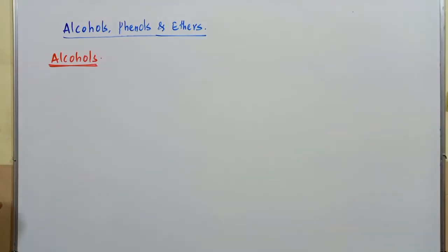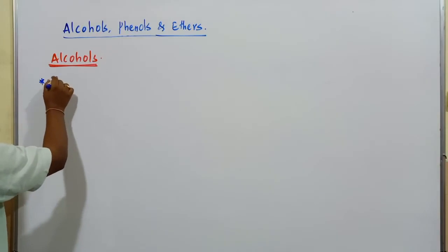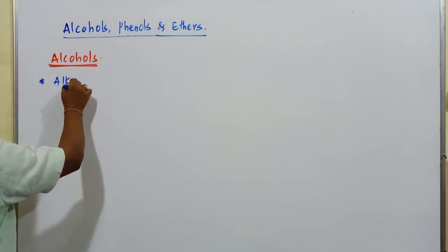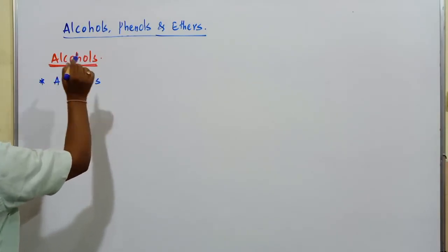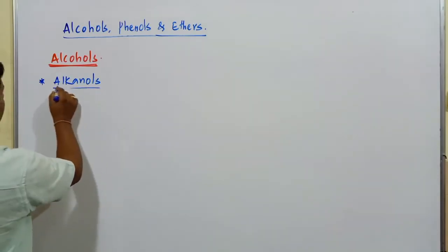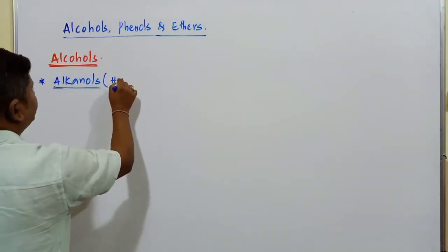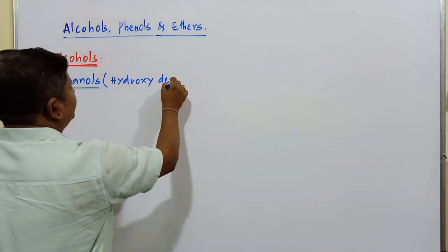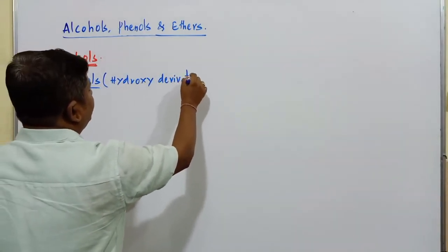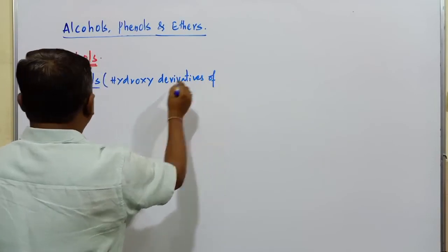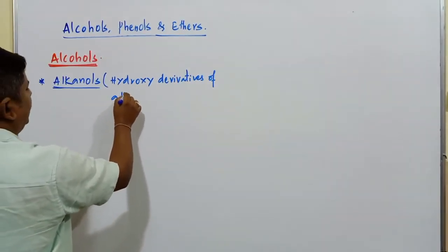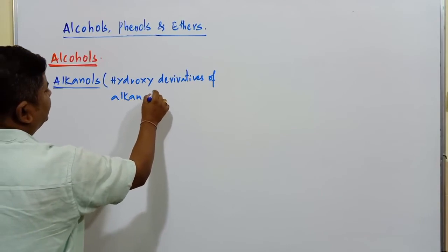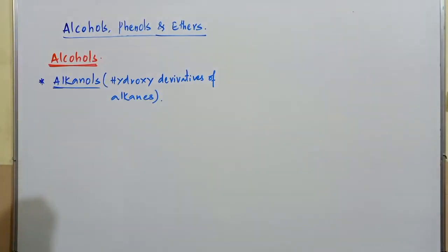Alcohols are generally called alcohols. These compounds are also referred to as alkanols. Hydroxy derivatives of alkanes are referred to as alkanols.